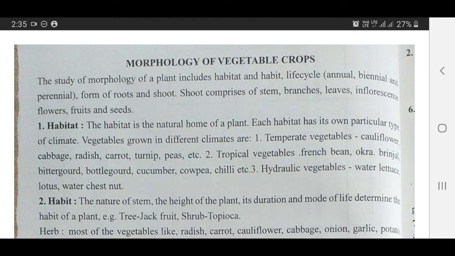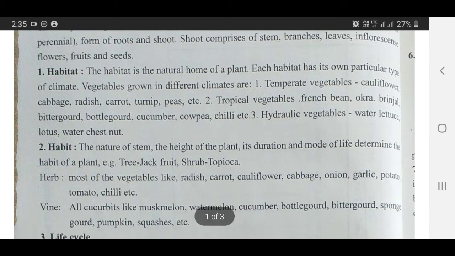And third category is hydraulic vegetables, which prefer water for their growth and development. And vegetables included in this group are water lettuce, lotus, water chestnuts. The second one is habit. Habit means the nature of the plants, whether it is shrubs, trees or herb in nature or vine in nature.